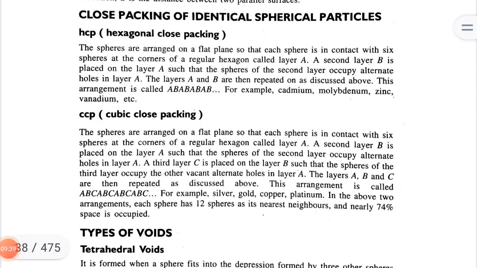HCP, hexagonal close packing. The spheres are arranged on a flat plane so that each sphere is in contact with 6 spheres at the corner of a regular hexagon, called layer A. A second layer B is placed on layer A such that the spheres of the second layer occupy alternate holes in layer A. The layers A and B are then repeated as discussed above. This arrangement is called AB, AB, AB, AB. For example, cadmium, molybdenum, zinc, vanadium, etc.